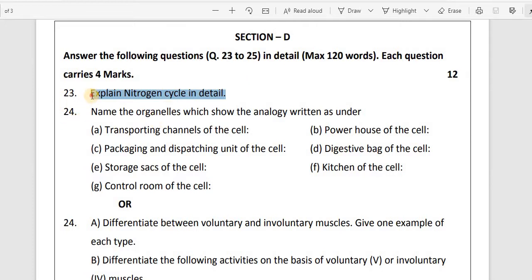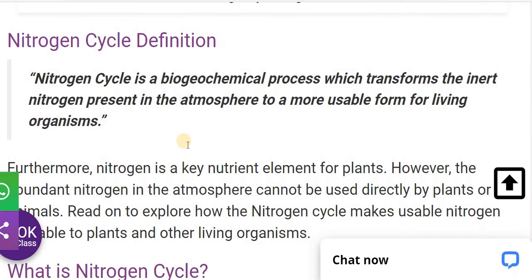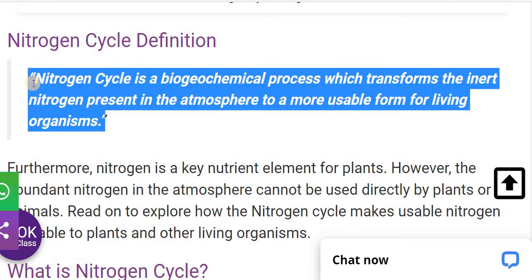The first one, question number 23: explain the nitrogen cycle in detail. Let's see the answer. It is a 4 marks question, so we also have to draw the nitrogen cycle. Let's see first of all the nitrogen cycle definition. The nitrogen cycle is a biogeochemical process which transforms the inert nitrogen present in the atmosphere to a more usable form for living organisms.